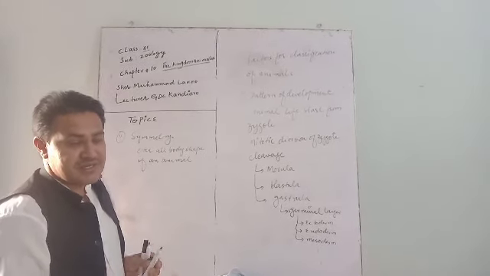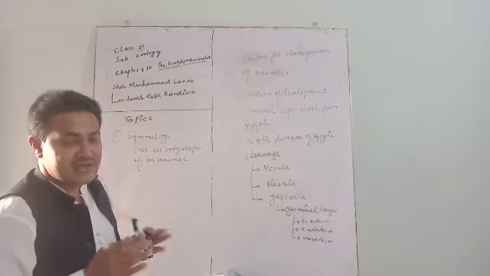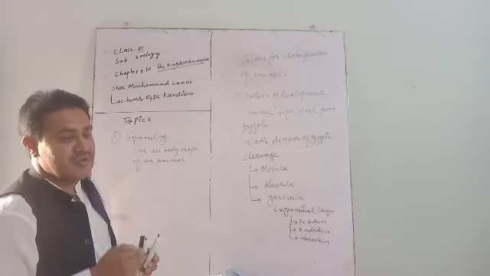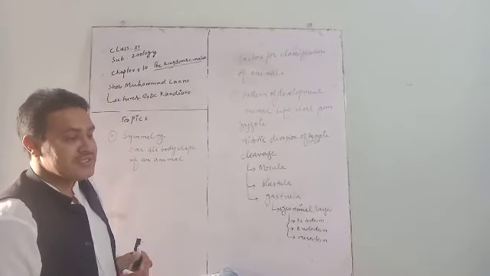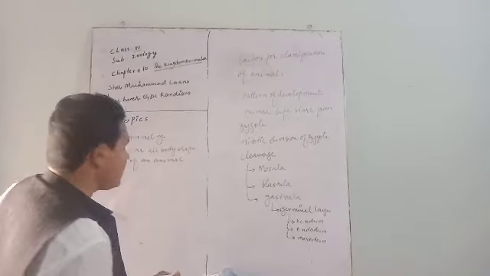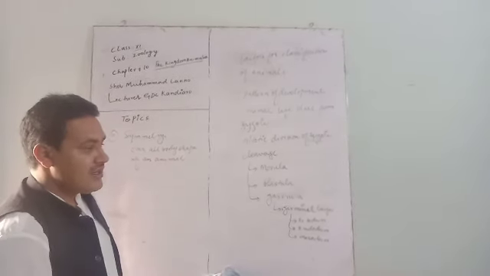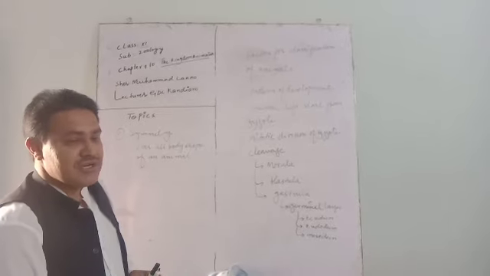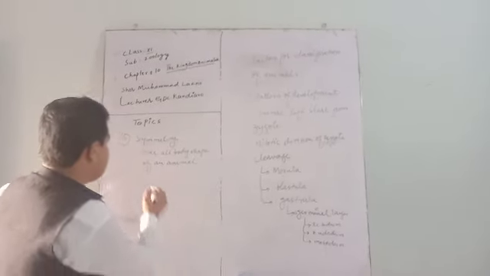If they have symmetry, they are called symmetrical animals. If they have no symmetry, they are known as asymmetrical animals. So we can classify animals on the basis of symmetry into two categories.